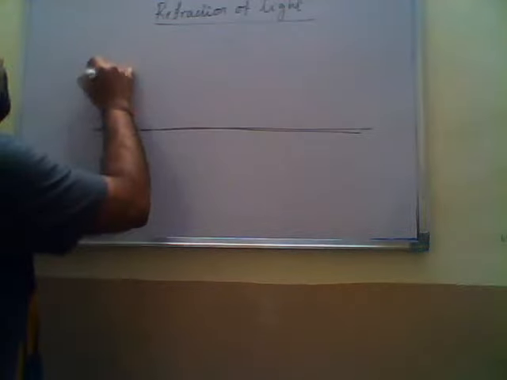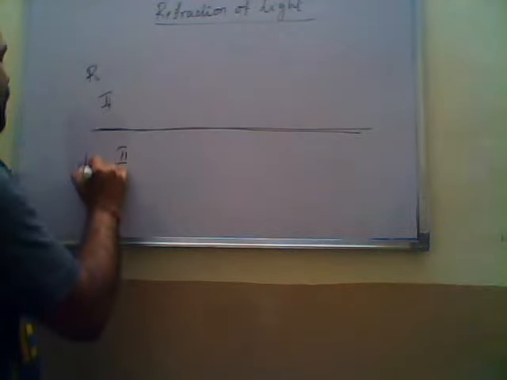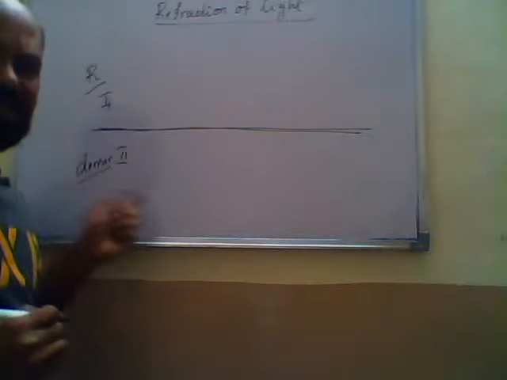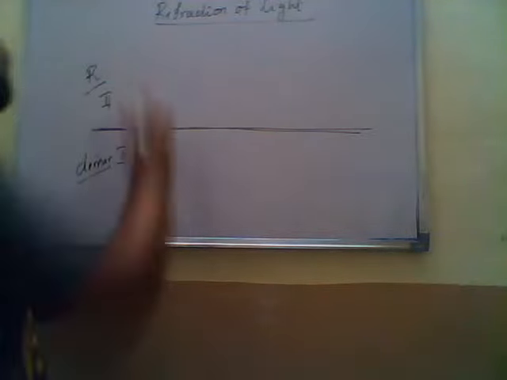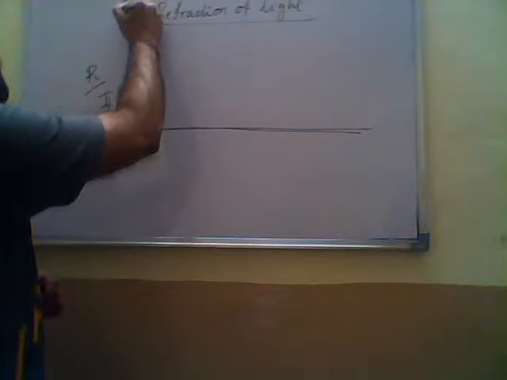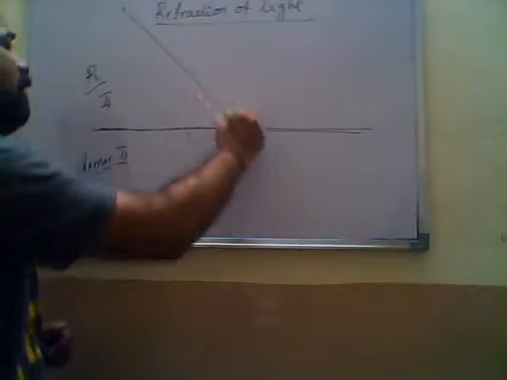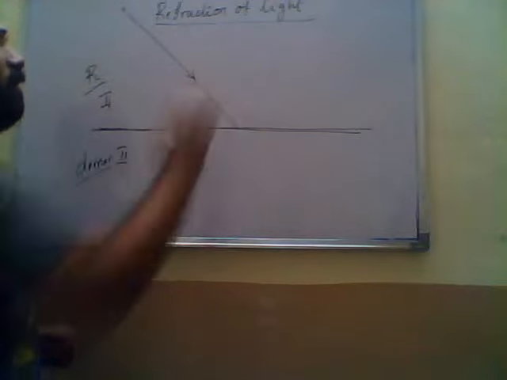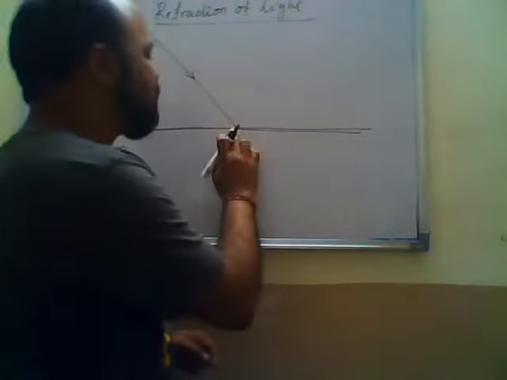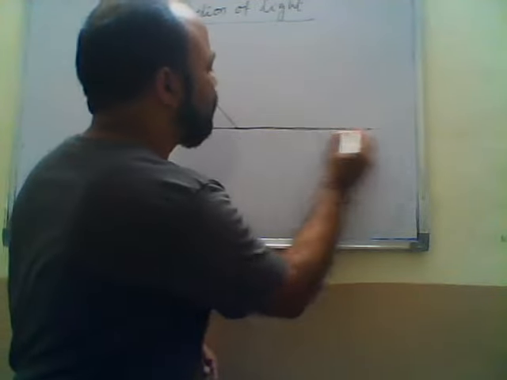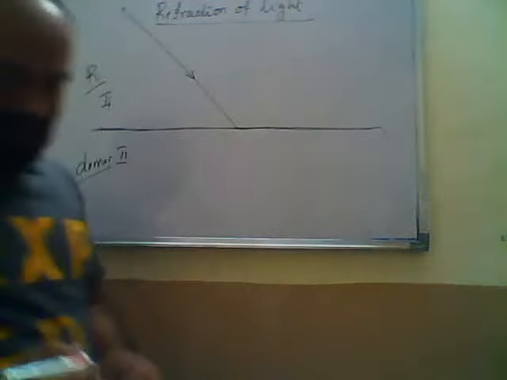Let us take this as the rarer medium and this as the denser medium. Now the light ray, I am taking this as the source of light. From the source of light, a ray is incident on the boundary. This is the boundary which separates the medium.